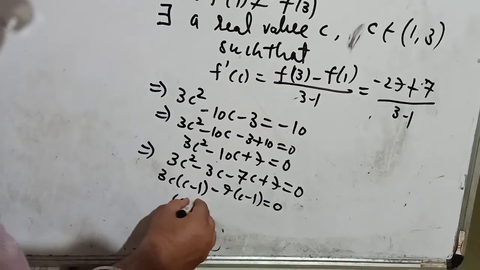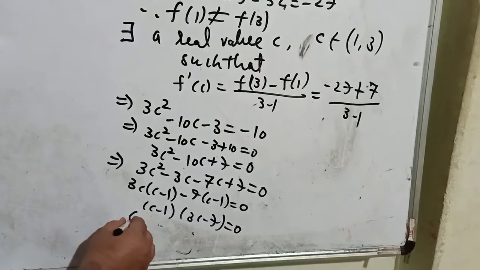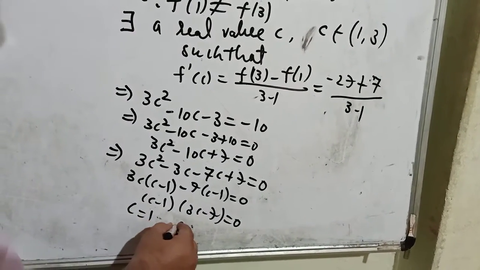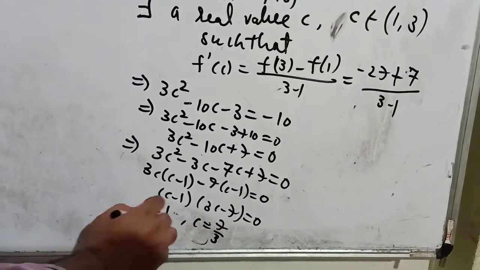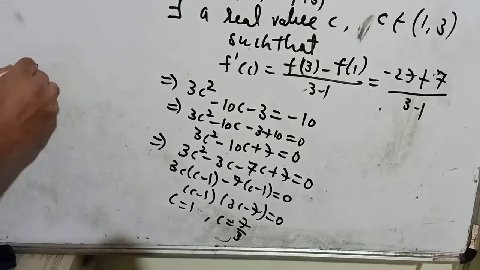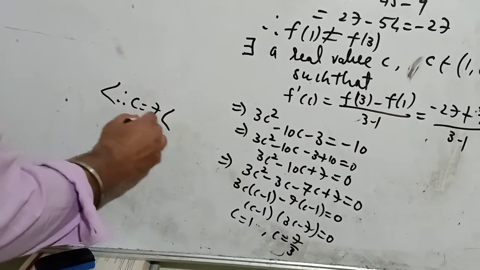So (c minus 1)(3c minus 7) equal to 0. From here we are getting c equal to 1 and c equal to 7 upon 3. 1 does not belong to the open interval (1, 3), but c equal to 7 upon 3 belongs to the open interval (1, 3).